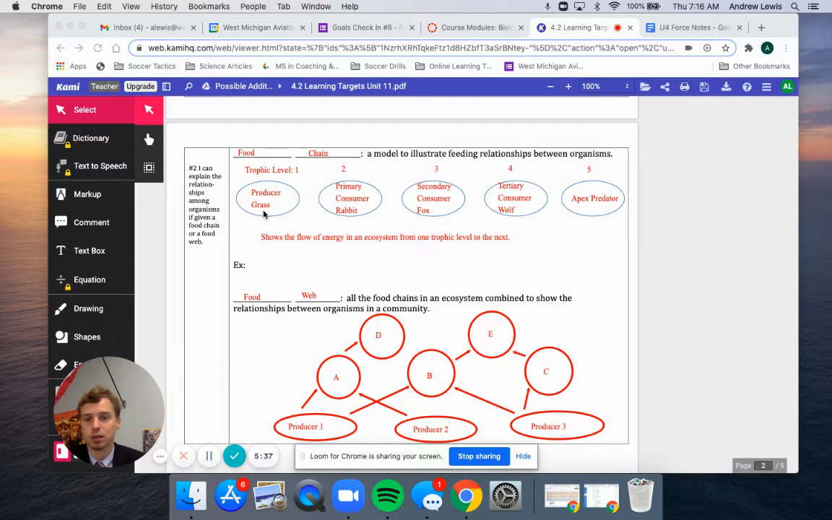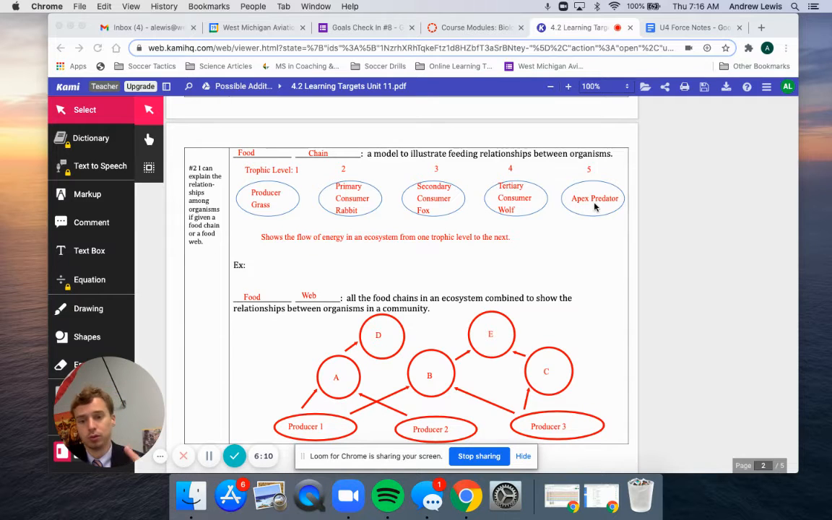So in this case, I said a producer was grass. The primary consumer would be a rabbit. Secondary consumer would be a fox. All right, secondary, second. Tertiary, this means third. Tertiary consumer would be a wolf. And then I said that there was not an apex predator in this case. A lot of times you're not going to have more than 4 connections on a food chain, which we will talk about why that is the case later on in this unit.